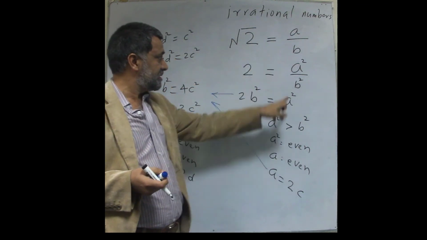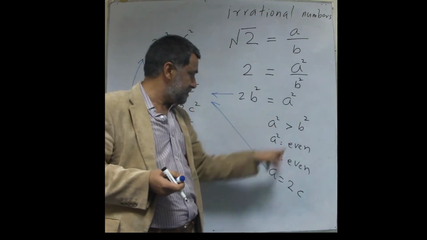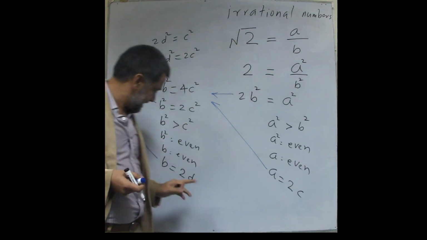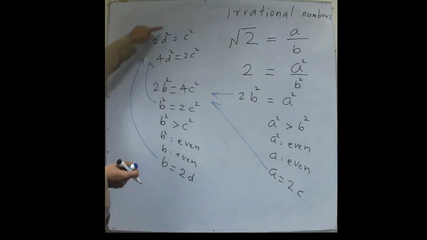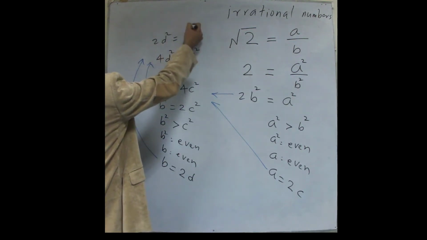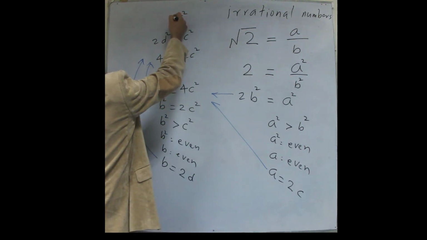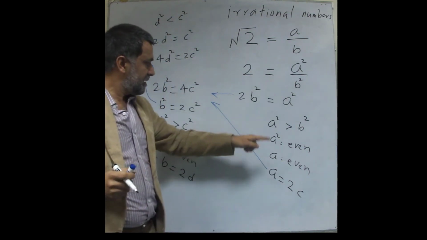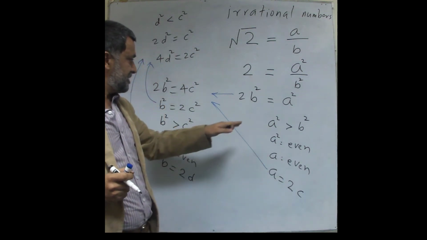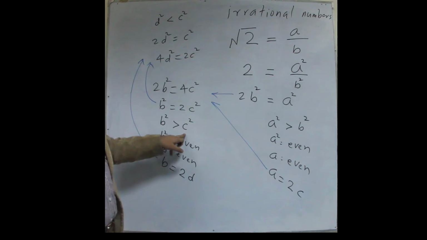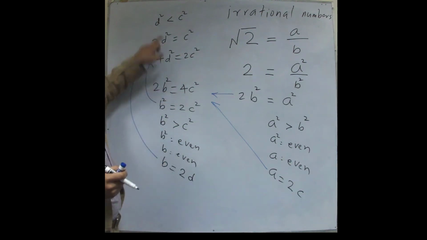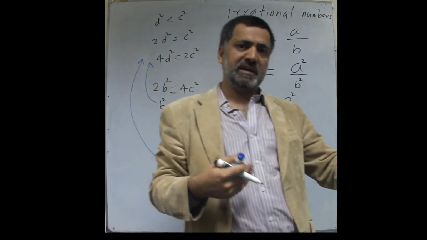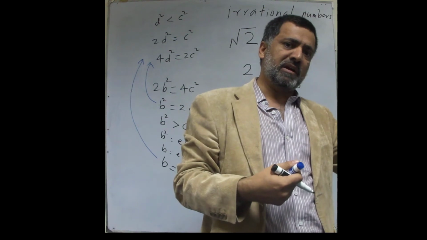It turned out that a squared was larger than b squared, but b squared was larger than c squared, and c squared must be larger than d squared, because it is twice. So it can go on, and each new number you find will be smaller and smaller and smaller.